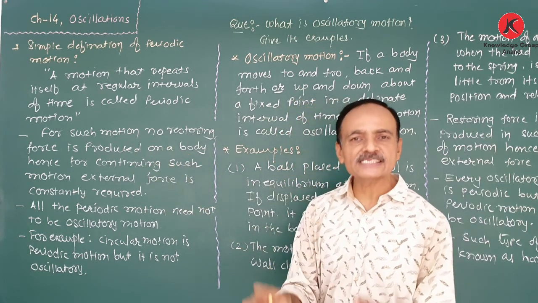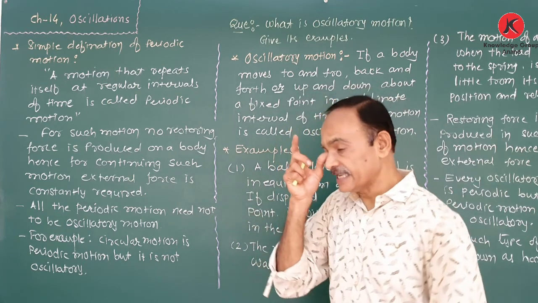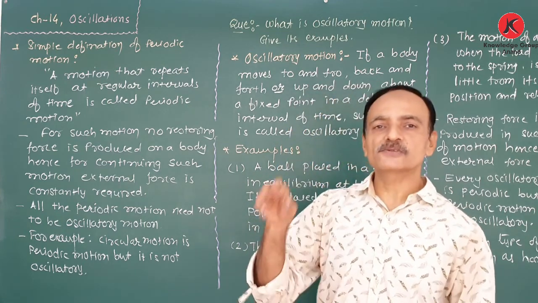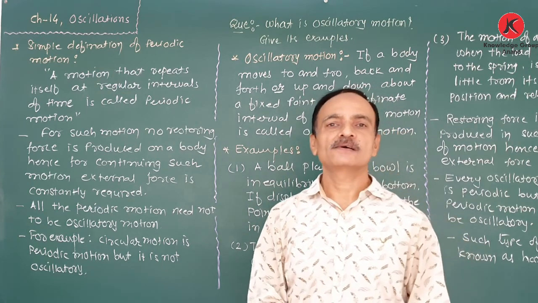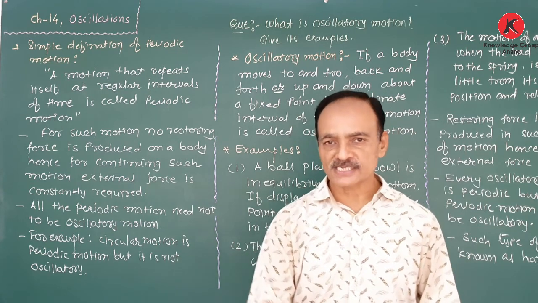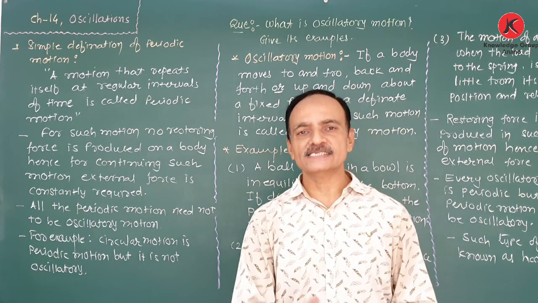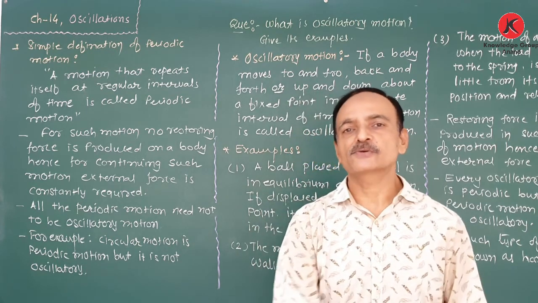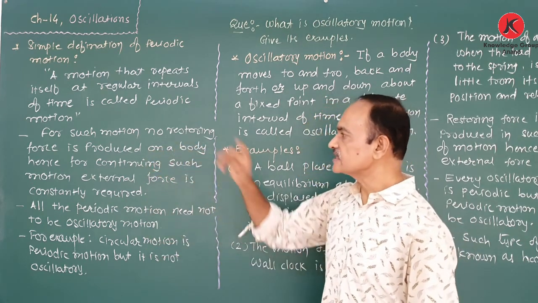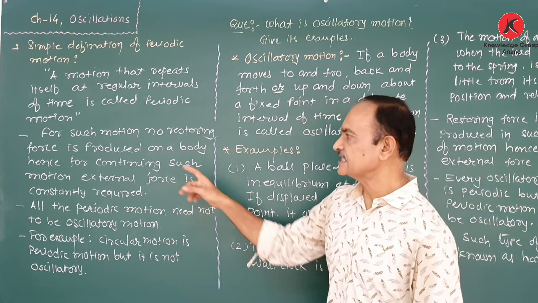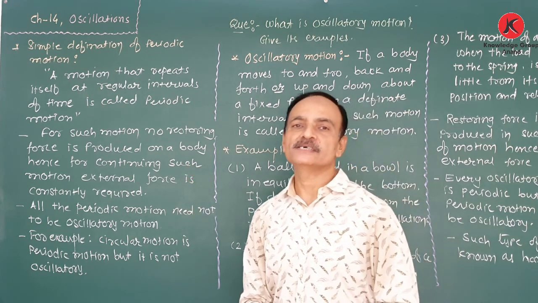Henceforth, to continue this motion, a constant external force is required. For example, as we hit the ball to the ground, for each and every oscillation we have to apply an external force on the ball. Otherwise, after some oscillations, the motion is going to decrease, that means it is going to stop. Clear? That means here no restoring force is produced on the body. Henceforth, to continue such motion, an external force is constantly required.